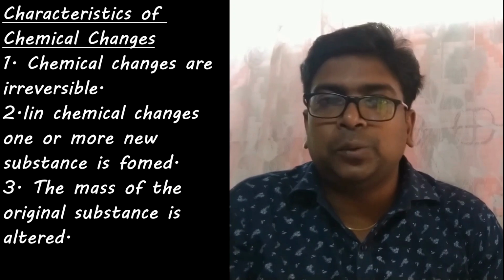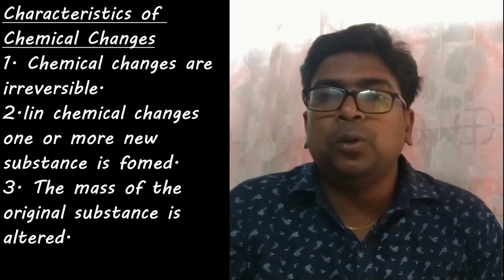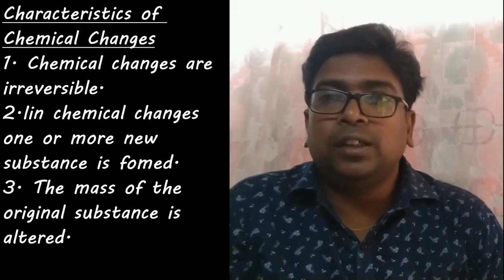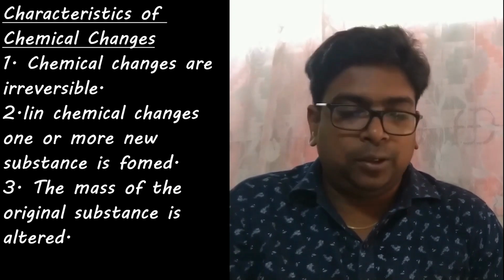In identifying a chemical change, there are two things you have to see. First, one or more new substances must be formed in the change, and second, it is irreversible.